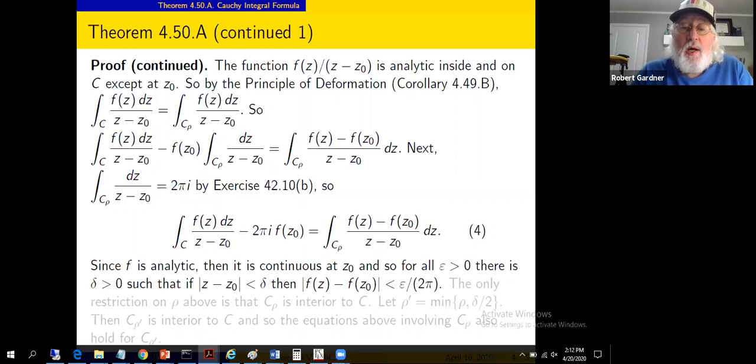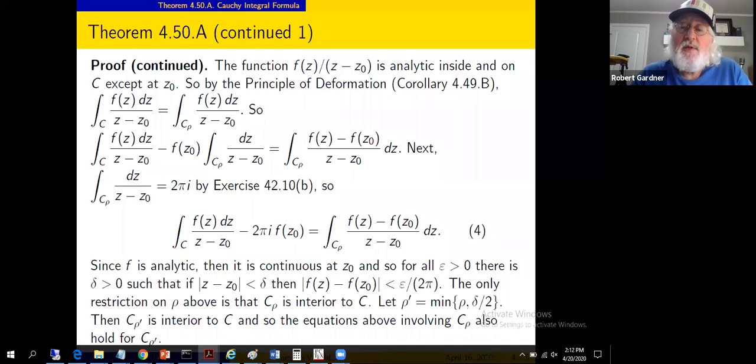Why the 2 pi? You'll see shortly. It has something to do with the circumference of a circular contour. But that can be done. That's simply the definition of continuity in terms of epsilons and deltas, the same thing you had in Calculus 1.